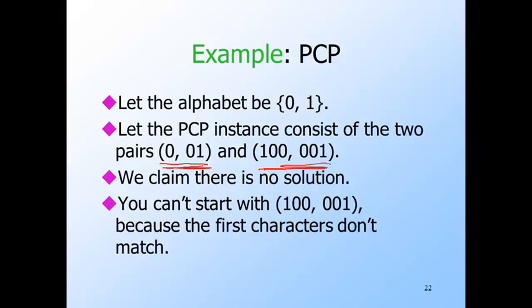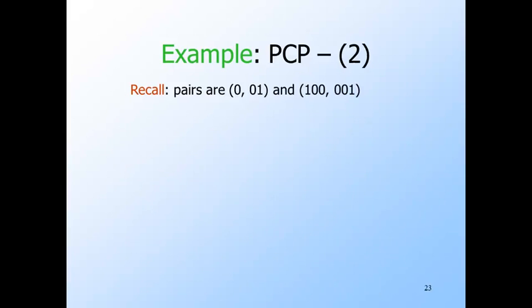The analysis of this simple instance is not so easy. The easy part is that no solution can start with the second pair. Why? The reason is that if we choose 2 as the first integer in the so-called solution list, then the first string made from the w's that are first components will begin with this 1. But the second string, the one made from the corresponding x's that are the second components, begins with this 0. I don't care how you continue, a string that begins with 1 can never equal a string that begins with 0.